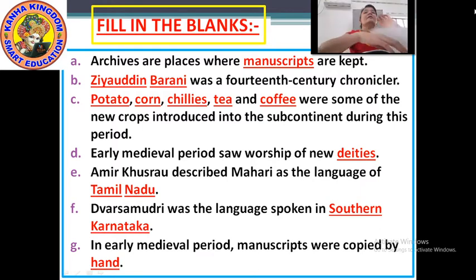Archives are places where manuscripts are kept. Okay. Next.